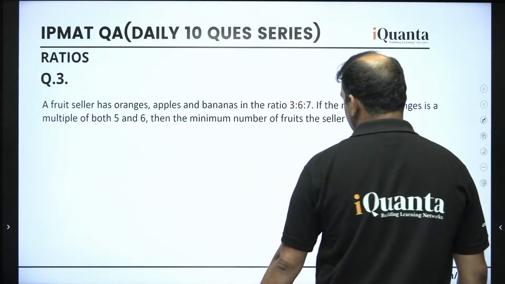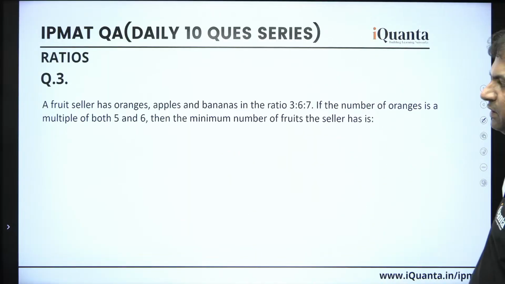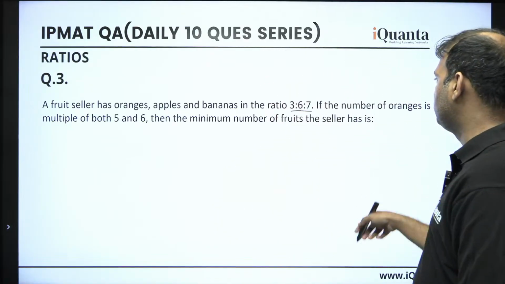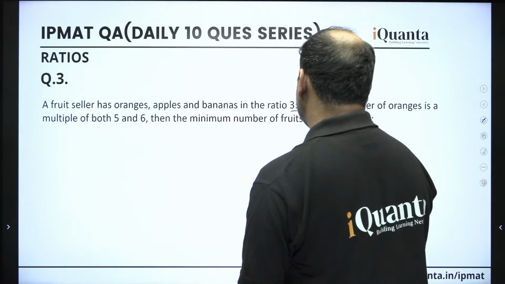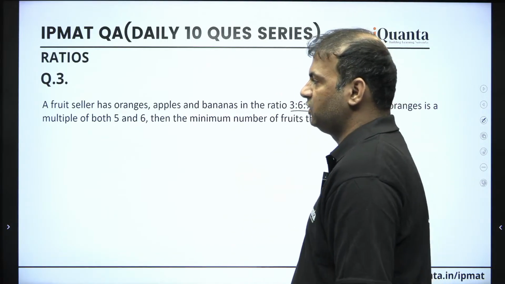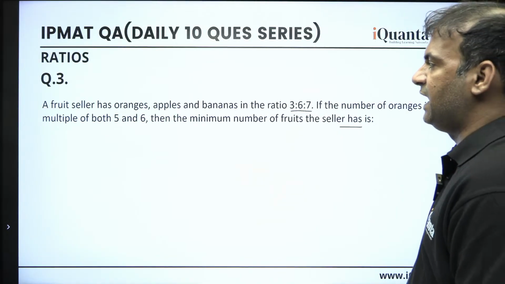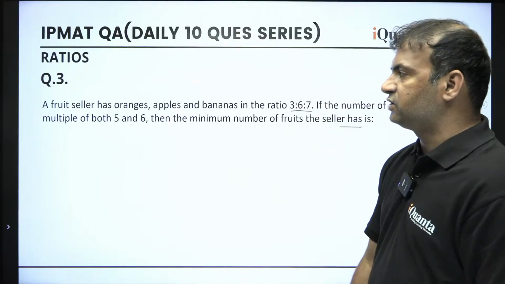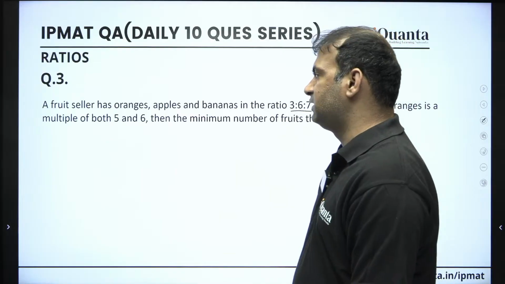Let me solve this. So guys, they are saying a fruit seller has oranges, apples and bananas in the ratio 3 to 6 to 7. Now they are saying if the number of the oranges is a multiple of both 5 and 6, then find the minimum number of fruits the seller has. Alright. So guys, a fruit seller has three kinds of fruits: oranges, apples and bananas in this ratio. The number of oranges is a multiple of both 5 and 6. They need to find the minimum number of fruits the seller has.